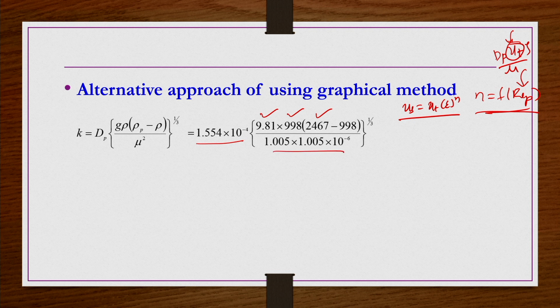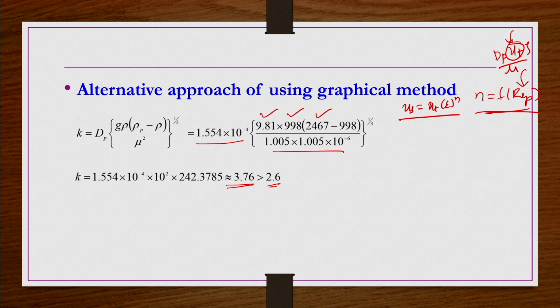In the problem statement, the physical properties, density and viscosity of the fluid as well as the size and density of the particle are given. So, this can be known. When you calculate it, it comes out to be 3.76, slightly greater than 2.6. So, it is obviously not going to settle in a kind of a Stokes regime.